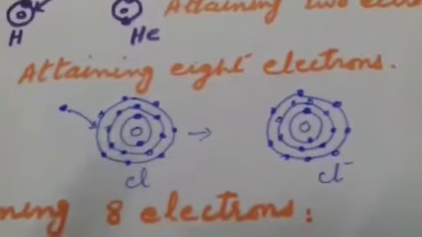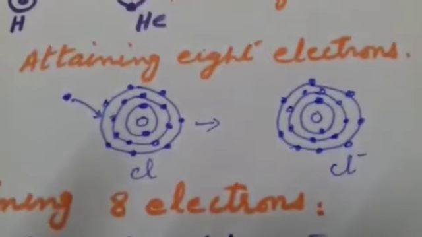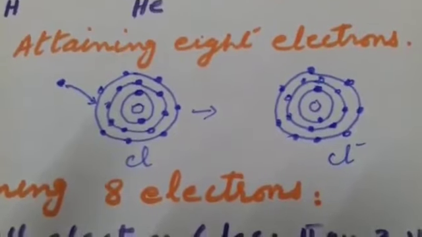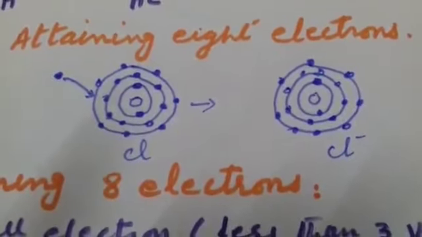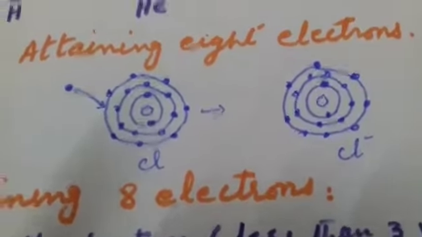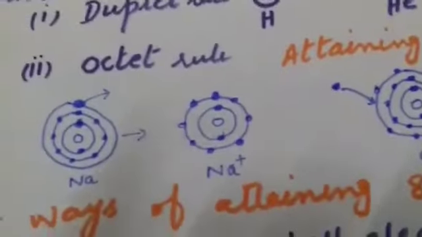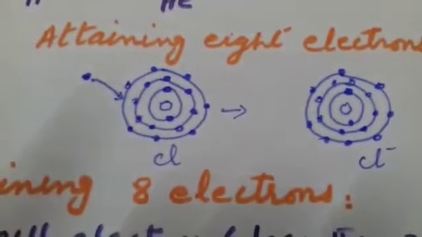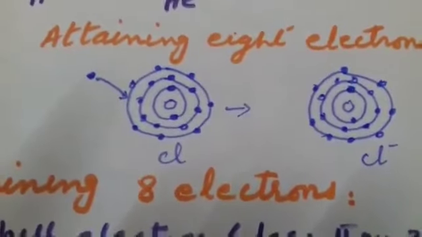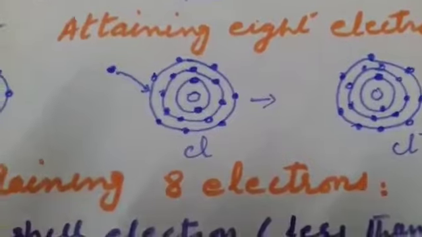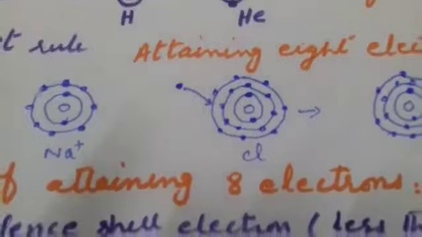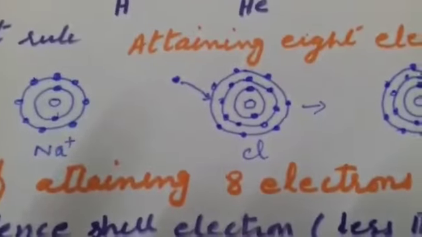The second example is of chlorine, which has 7 electrons in its outermost shell and it can complete its outermost shell by gaining 1 electron. In this example, the sodium by releasing 1 electron will acquire a positive charge and the chlorine by gaining 1 electron will have a negative charge. Hence, the opposite charges will create forces of attraction and a unit of sodium chloride will be formed, which will be explained in later topics.